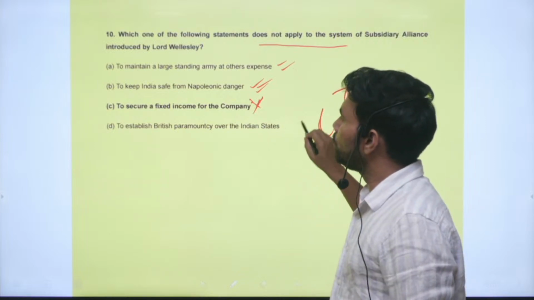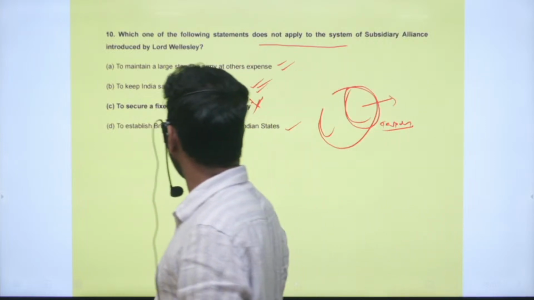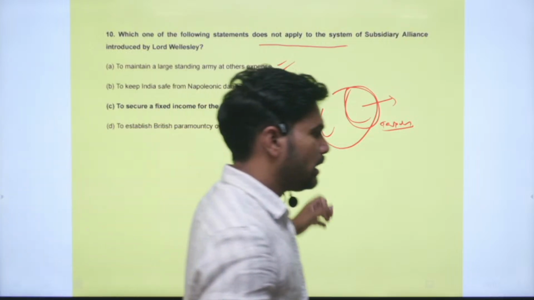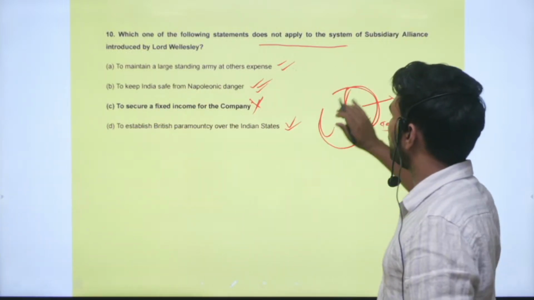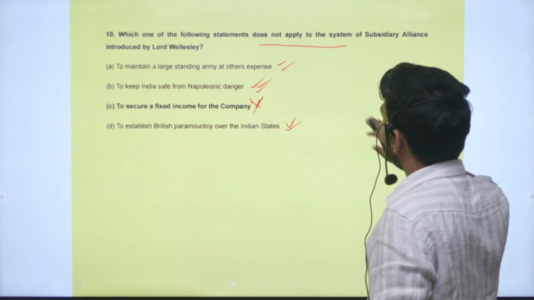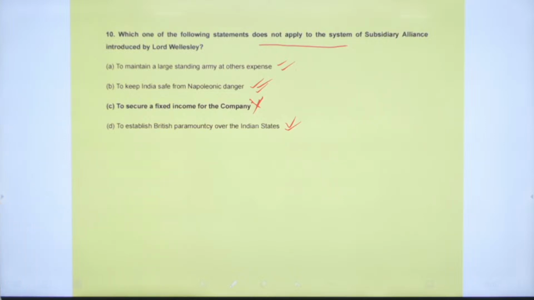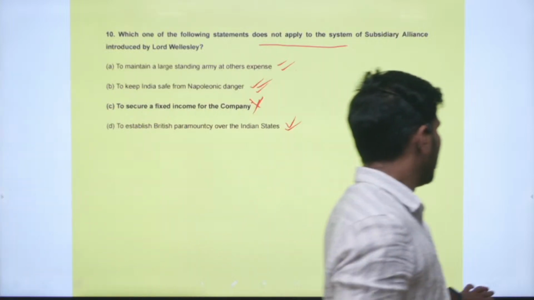Next is to establish British paramountcy over Indian states. This is also a correct statement. As part of the imperial policy of the British, the subsidiary alliance doctrine, or we can say system, was introduced in India. So option C is the correct option.